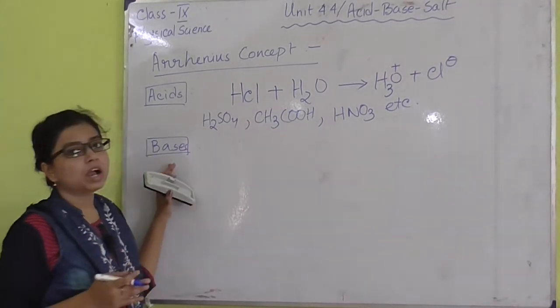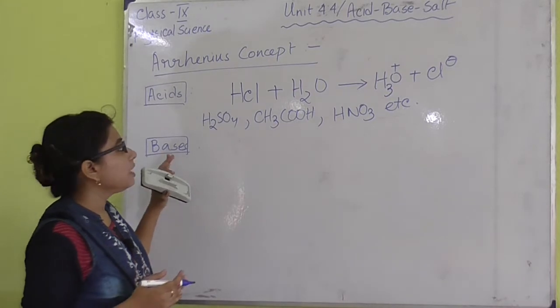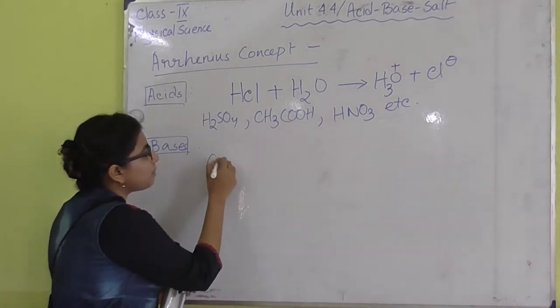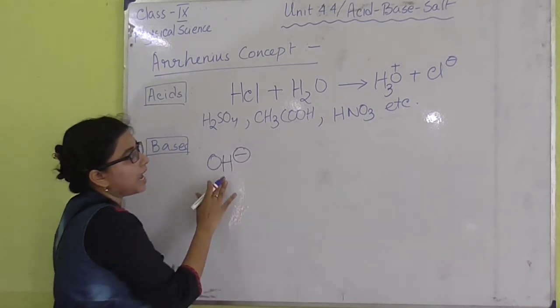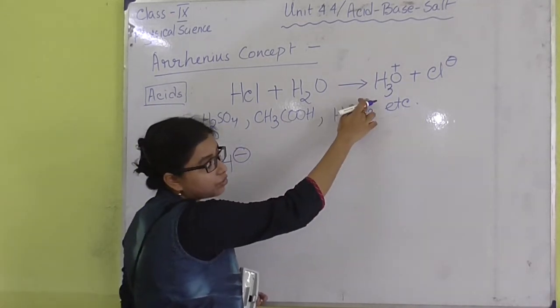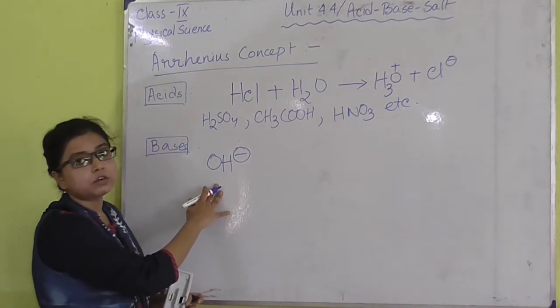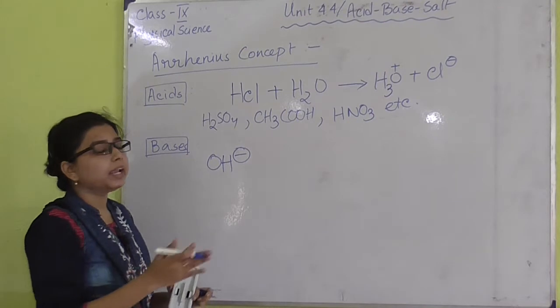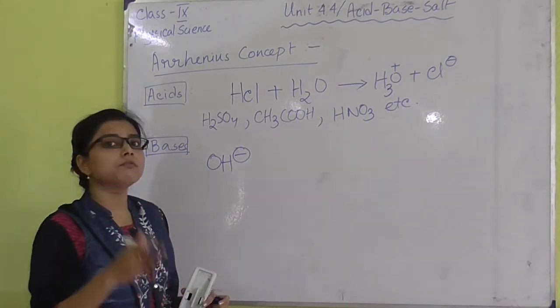Now according to Arrhenius, what are the bases? Bases are the chemical compounds which can produce OH minus ion. For acids this is H plus or H3O plus, and for bases it is the OH minus ion, that is the hydroxide ion, and obviously it also happens in a water medium.